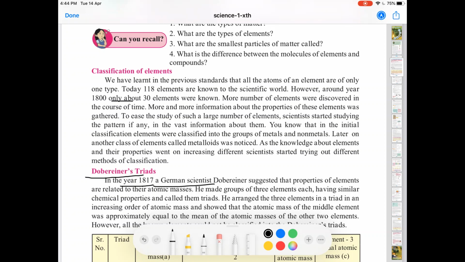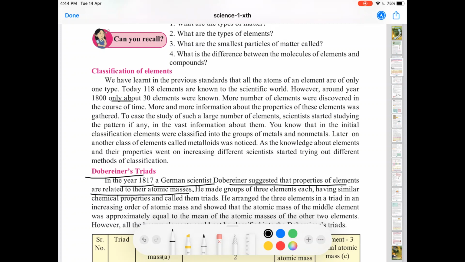He suggested that the properties of the elements are related to their atomic masses. It means that the atomic masses decide the properties of the elements, or in another way I can put it, that the properties of the elements were dependent on their atomic masses.